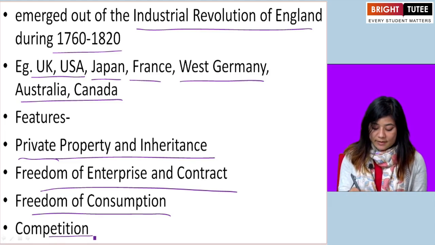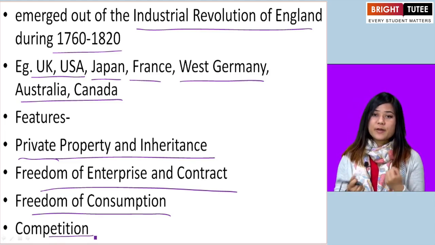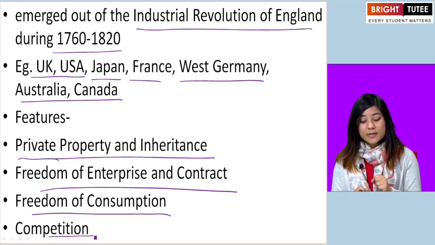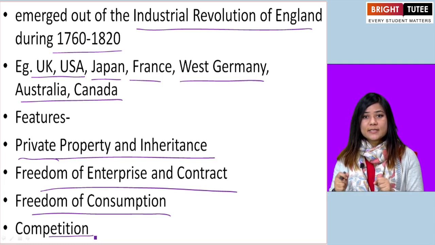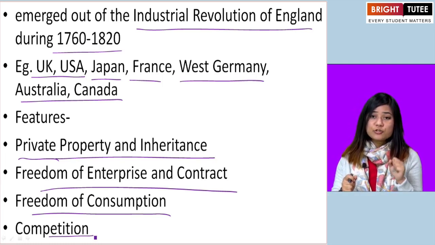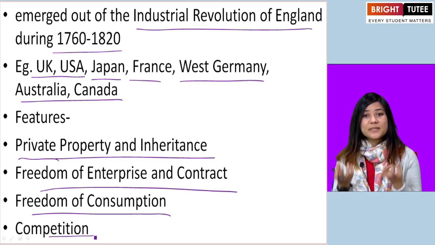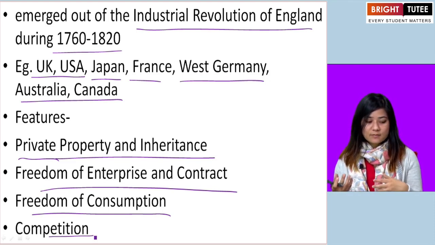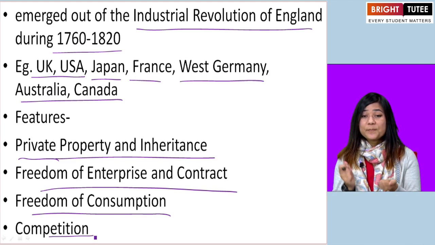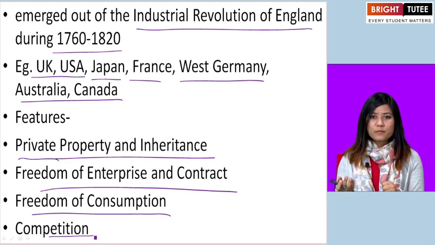Okay? And there is also competition among the people, among the enterprises, among the businesses. So, they can choose to put the prices for goods and services as they are competing with each other. So, not caring about the people, but they can put those prices themselves. Okay? Because they have to compete amongst each other's businesses who can make more profit.